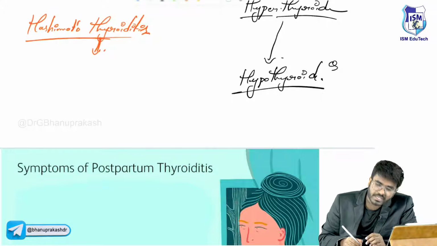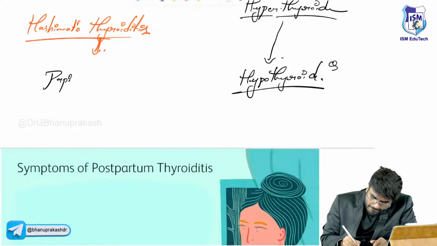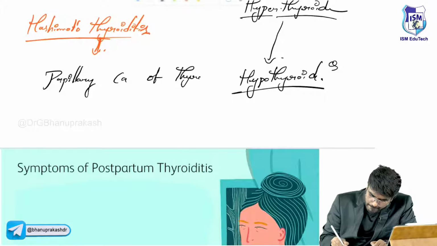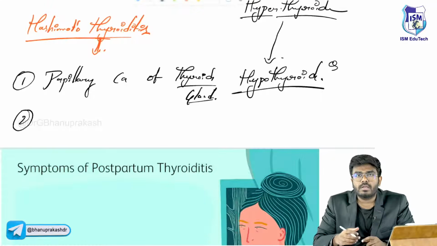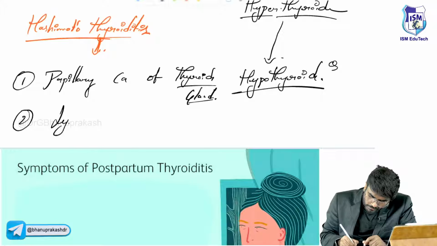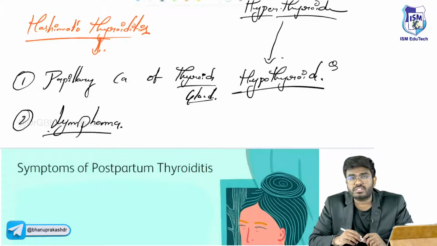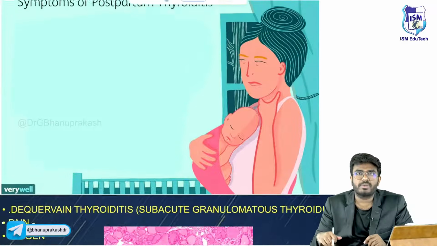Cancer. So patients with Hashimoto's thyroiditis are at risk of papillary carcinoma of the thyroid gland. And in the thyroid gland, who is coming and sitting? Now the thyroid gland is behaving like a lymph node. Lots and lots of lymphocytes are coming and staying there. So there is a risk of lymphoma. So Hashimoto's thyroiditis increases the risk of papillary carcinoma of the thyroid gland as well as lymphoma. The first type of thyroiditis completed.